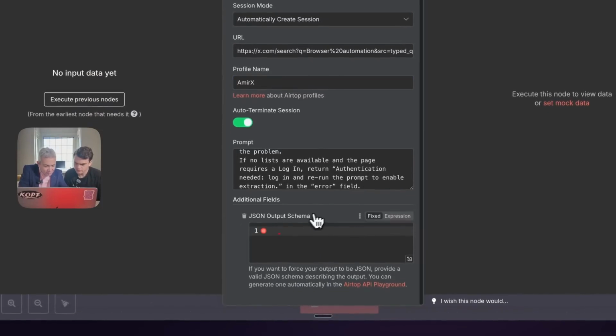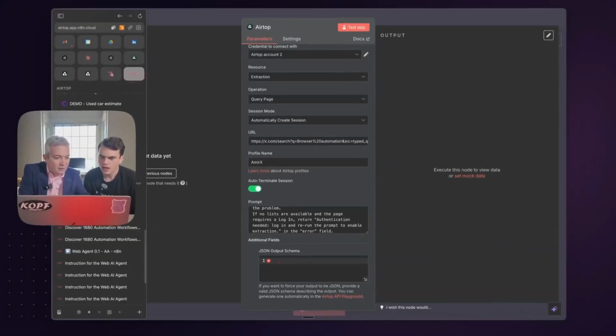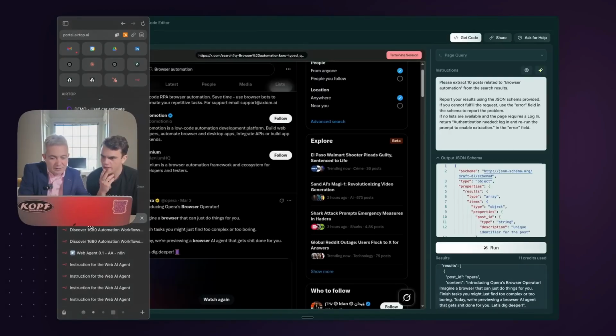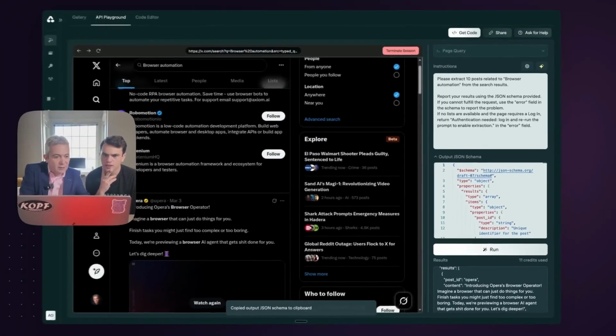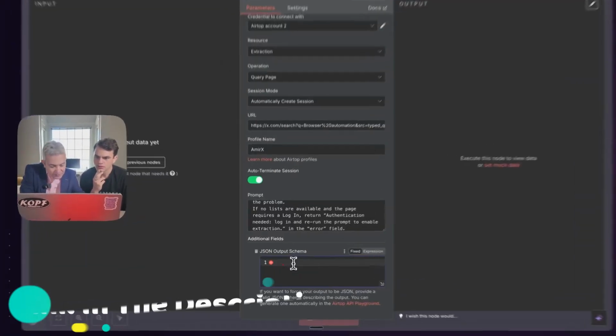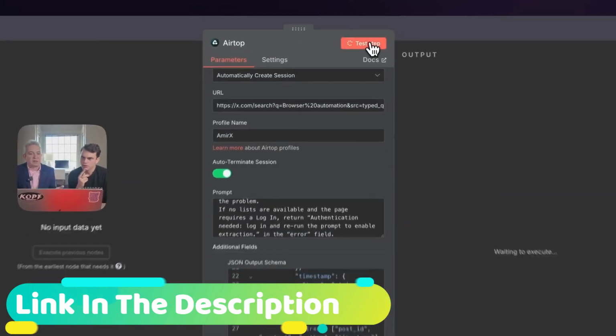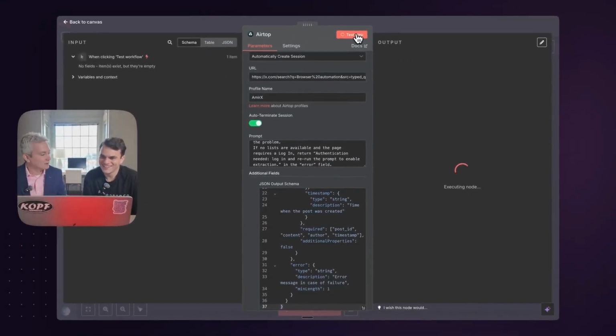If you want the JSON too, you will select add another field. And that was that schema that we helped generate inside the playground as well. Exactly. Okay. This is the schema. We're going to copy the schema, go back to n8n, paste it here. And now you have a service that is doing exactly the same thing within n8n. This would be so much gymnastics in Puppeteer or something like that. Yes. For many years, I suffered through the pains of using Selenium and Puppeteer and Playwright to create those things, and AI really changed things here.